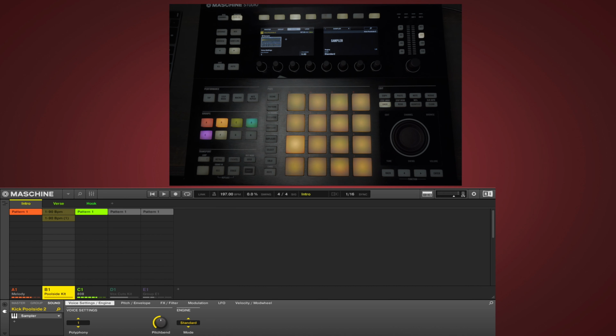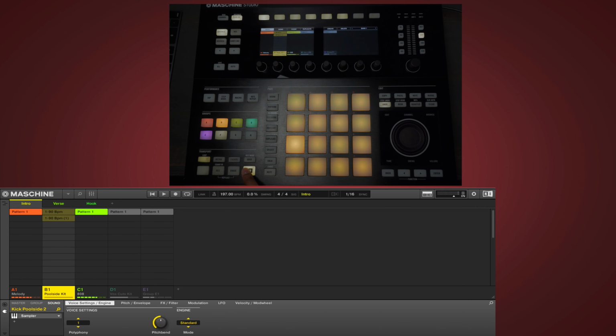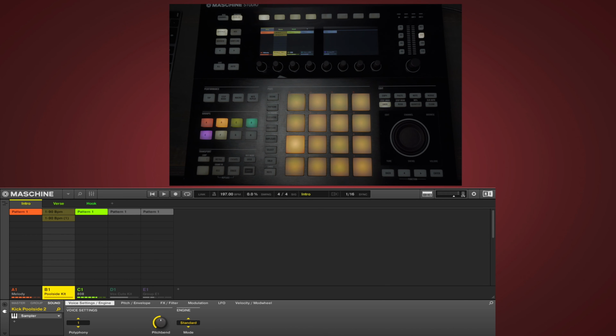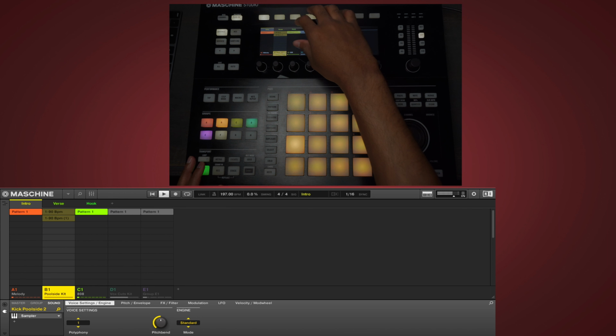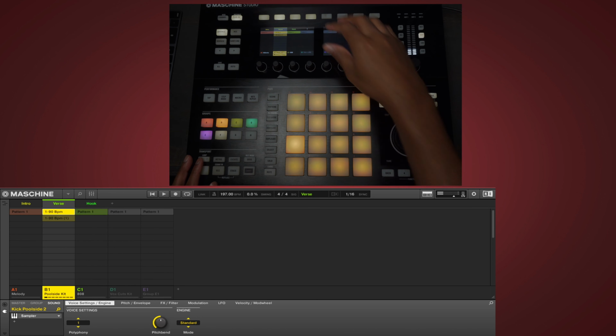First things first, we want to make sure that we are looking at the ideas view. So let's hit arrange. And that's going to take us to ideas view. If you're not, just hold down shift and then hit ideas. So I have my intro, verse, and hook.